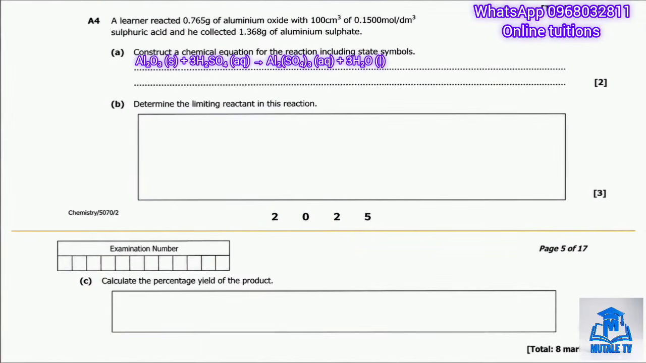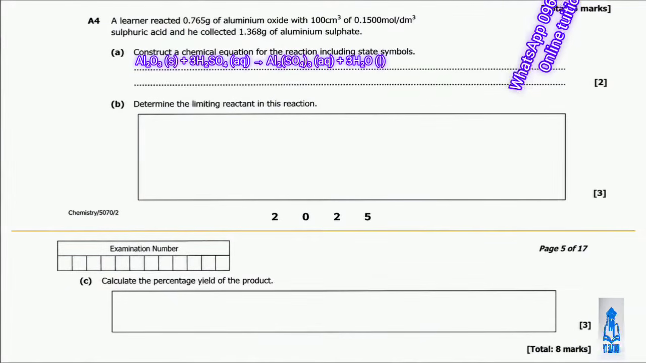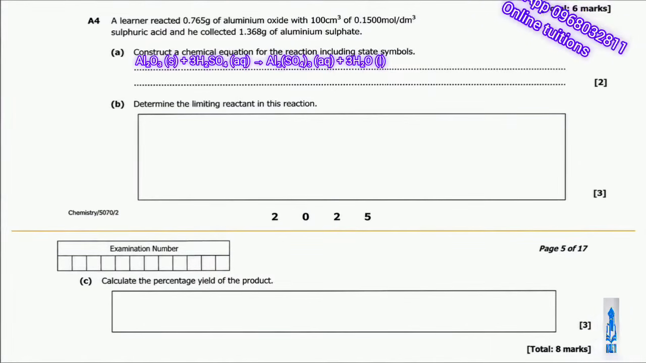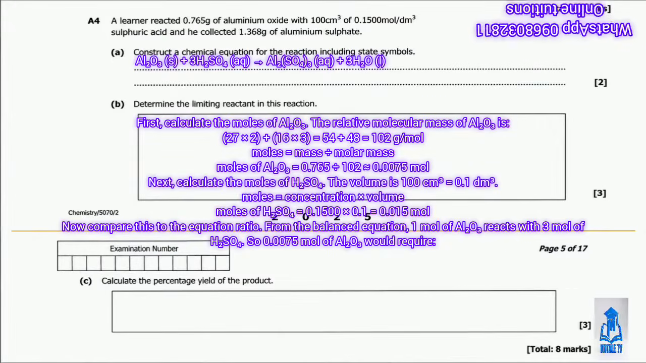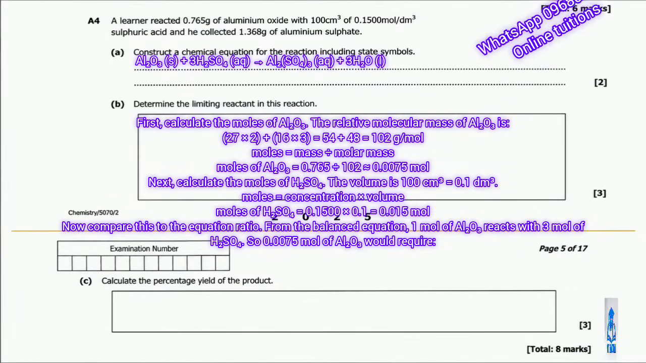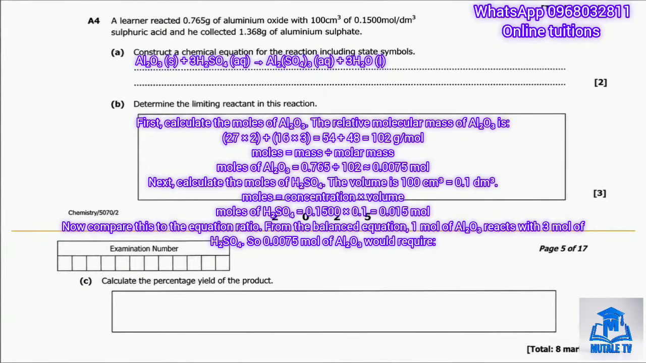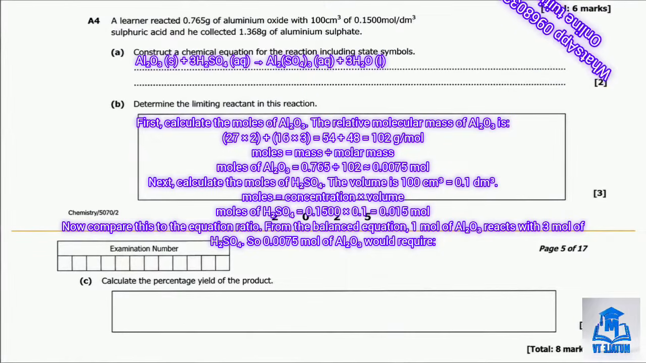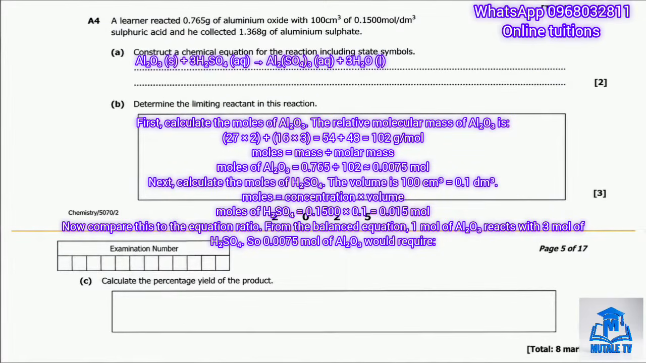Question B asks us to determine the limiting reagent in this reaction. So here's how we approach this step by step. First, calculate the moles of aluminium oxide. The relative molecular mass of Al2O3 is 27 times 2 plus 16 times 3, which gives us 102.